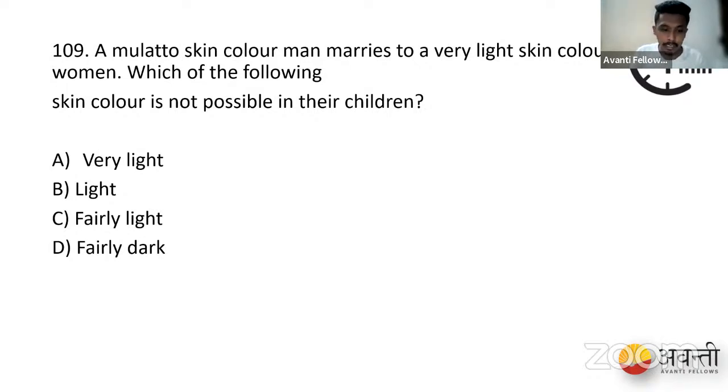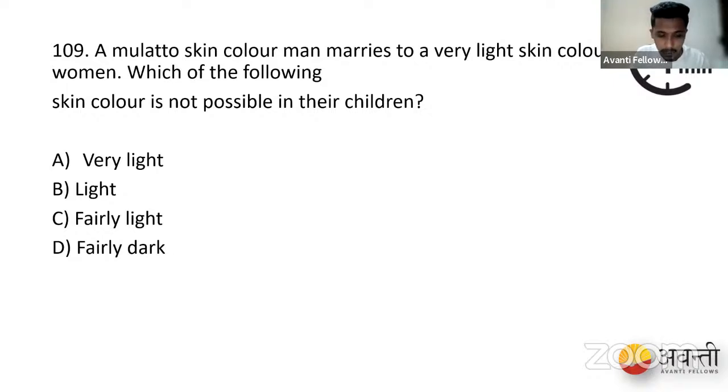Whereas when it comes to the male, we have capital A, capital B, capital C, that is one possibility. Then capital A, capital B, small c, that is the second possibility. Then capital A, small b, capital C, the third possibility. Then small a, capital B, capital C, another possibility.